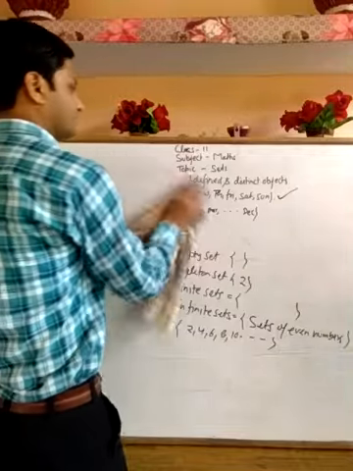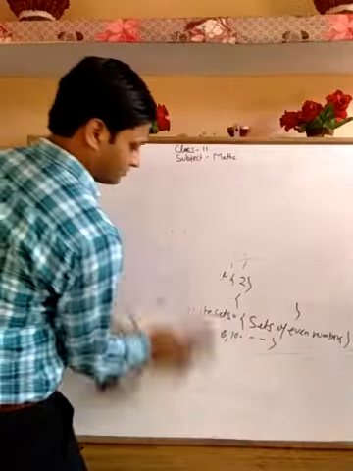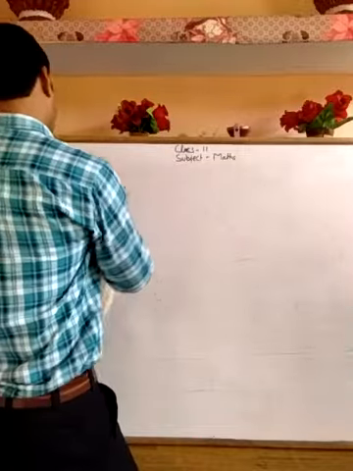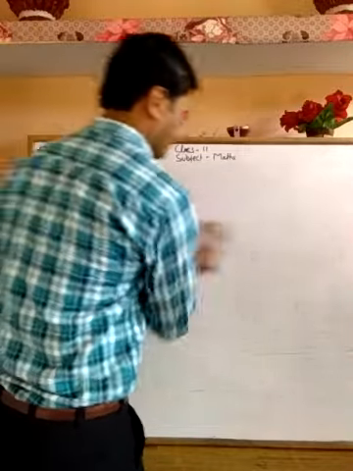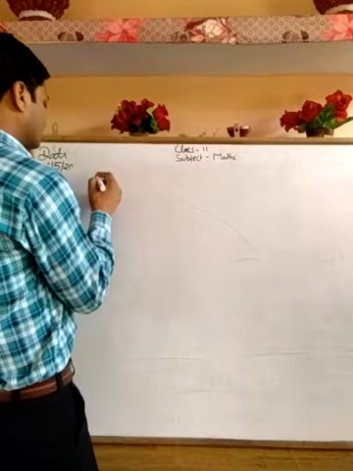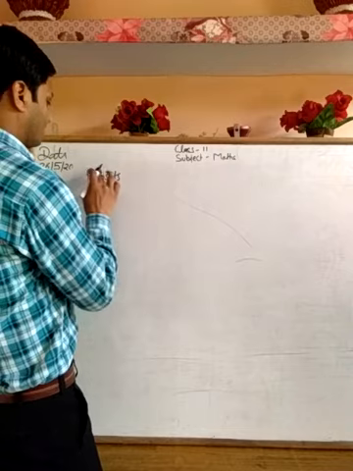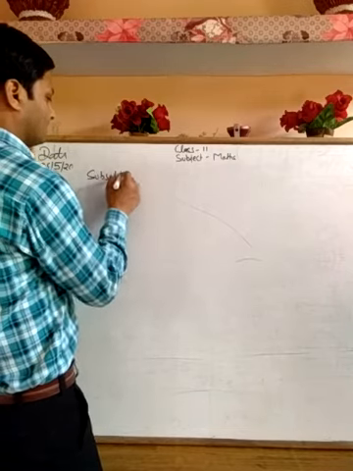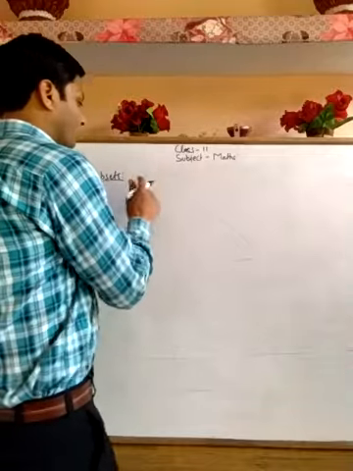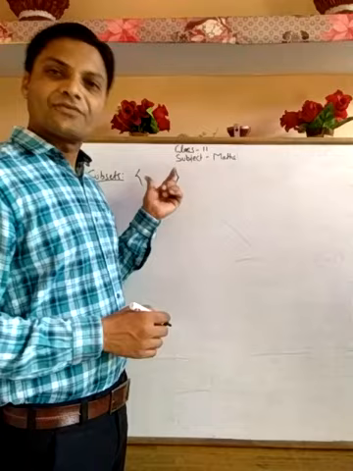Now next, we talk about the subset. What is a subset? With a subset, we form a new set from the given set.